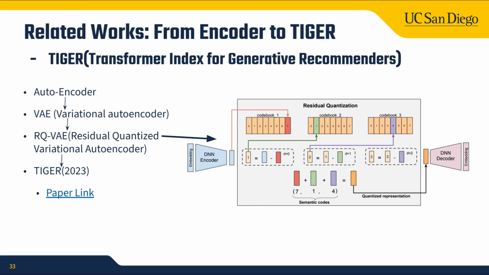Traditional autoencoders are good for compression, but bad for generating new content because the latent space is irregular. Then we have the variational autoencoder, which introduced probability distributions to make the space continuous. But transformers need tokens, not continuous vectors. That's why we use the residual quantized VAE. It quantizes the latent space into a tuple of semantic IDs.